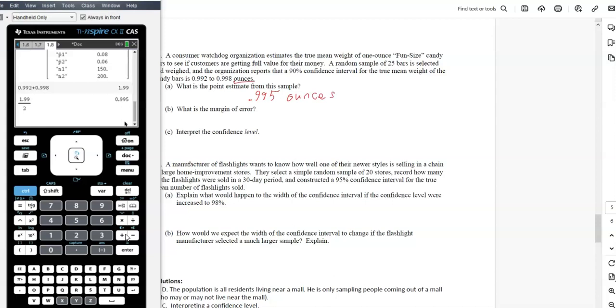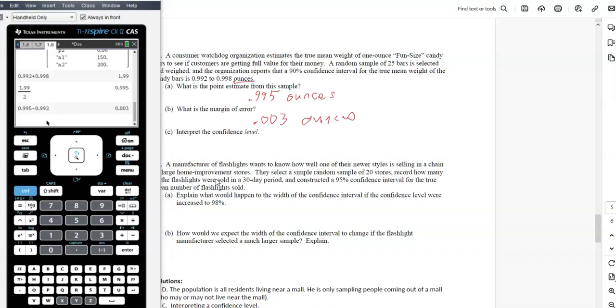What is the margin of error? Okay, so you're going to take that number, the 0.995, and subtract either one. I do the lower one, 0.992. So I did not do that right. Okay, so subtract 0.992, 0.003, so 0.003. So we're talking about ounces here.